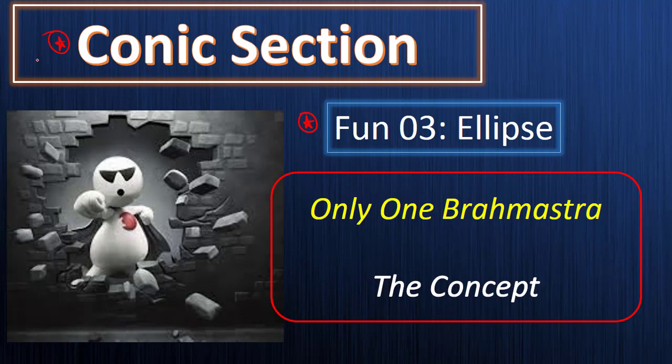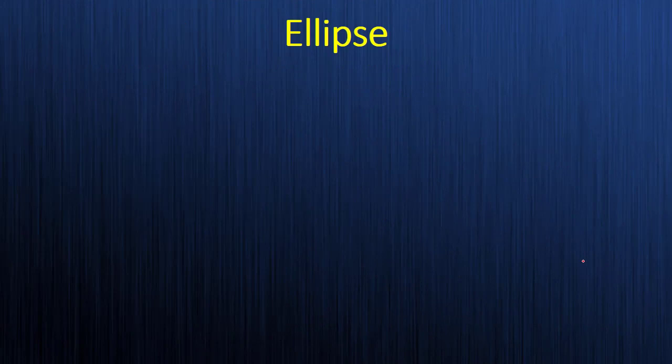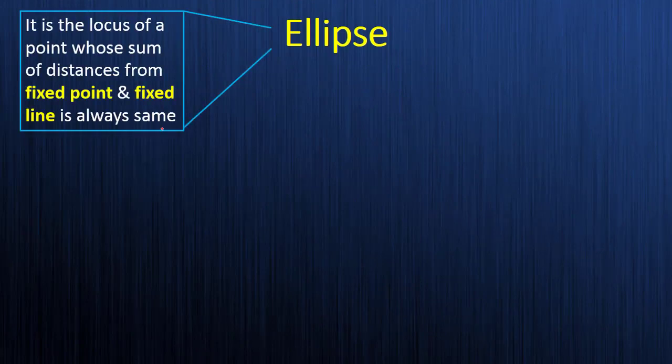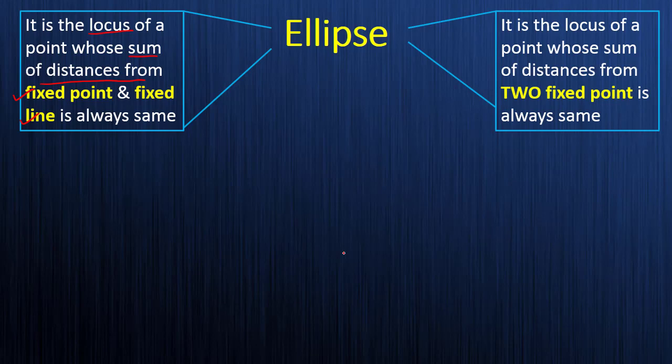In this video I will be covering the only Brahmastra for the ellipse. Let's see what is the concept behind the ellipse. If you ask me the definition of the ellipse, it is the locus of a point whose sum of distances from the fixed point and fixed line is always same. Or you may see the definition like this: it is the locus of a point whose sum of the distances from the two fixed points is always same.